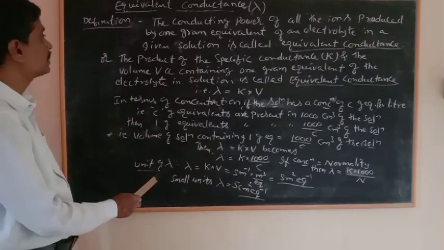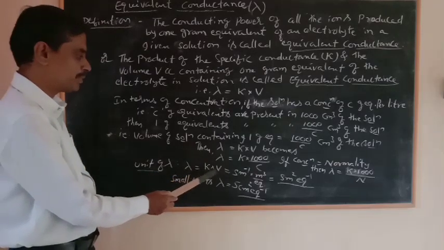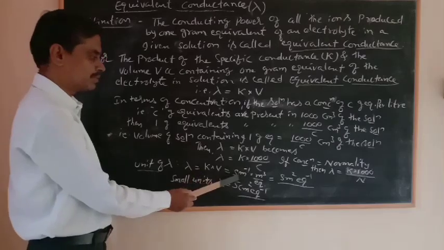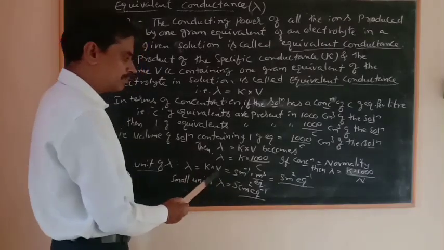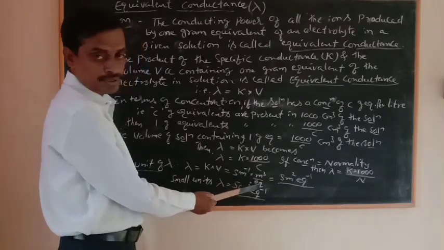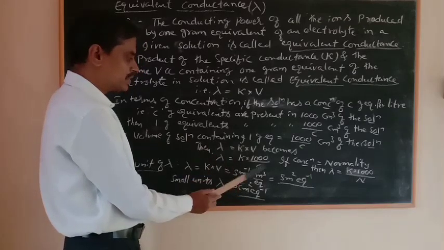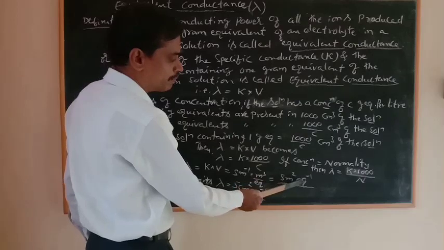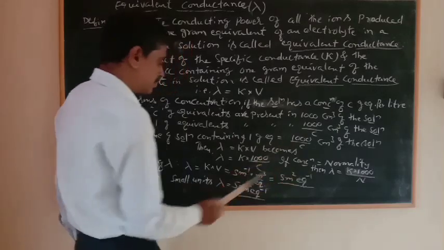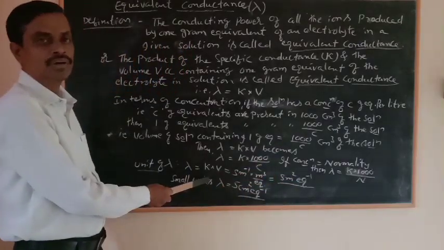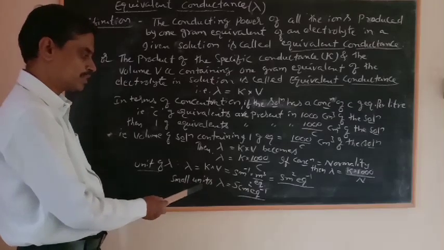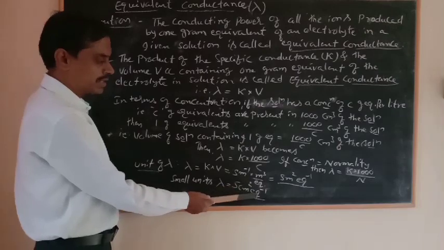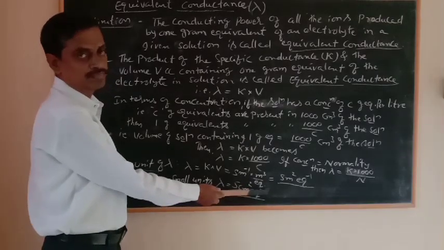We have discussed the last one for 1 mark in the examination: the unit of this equivalent conductance. Lambda is equal to kappa into V. Kappa, we have already discussed, has units of Siemens per meter, and volume is meter cube per equivalent according to the definition. After simplification we get Siemens into meter square equivalent to the power of minus 1. But for practical or calculation purposes we use small units: lambda is equal to S cm square equivalent to the power of minus 1.